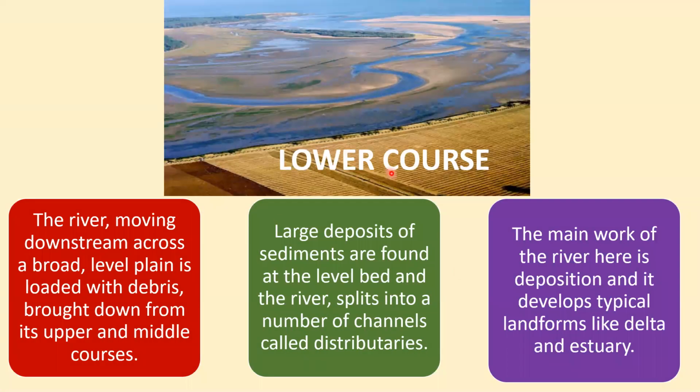And the next one is lower course. The river moving downstream across a broad level plain is loaded with the debris brought down from its upper and middle courses. Large deposits of sediments are found at the level bed, and the river splits into a number of channels called distributaries. So the different branches that form a major river are called tributaries, which occur in the upper course, and these distributaries are formed in the lower course. The main work of the river here is deposition, and it develops typical landforms like delta and estuary.